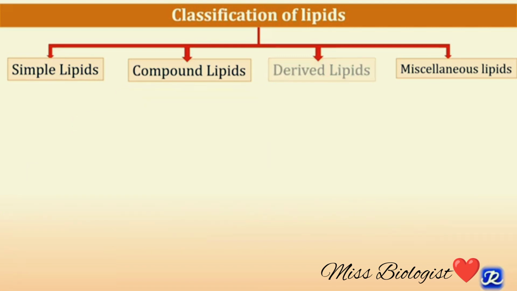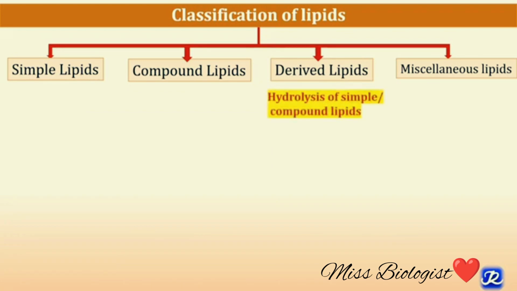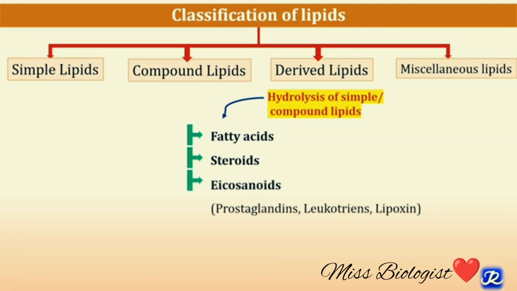The third class of lipid is derived lipids, and these lipids are obtained on hydrolysis of simple and compound lipids. The examples are fatty acids, steroids, which contain steroid hormones like mineralocorticoid, glucocorticoid, estrogen, progesterone, testosterone, etc. Eicosanoids, which are derived from arachidonic acid, a 20 carbon compound, and the examples are prostaglandins, leukotrienes, lipoxins.